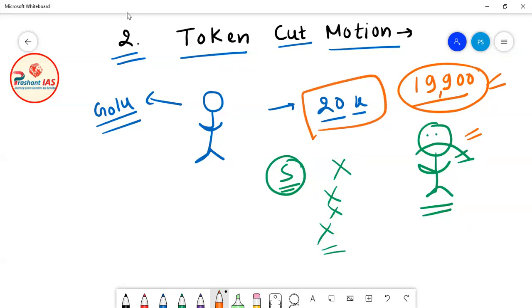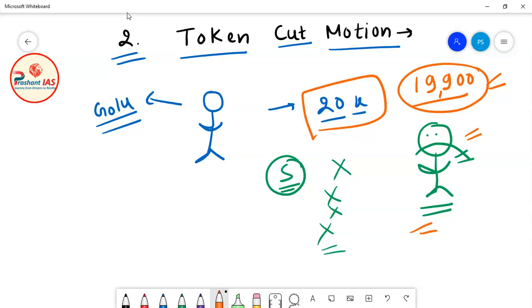Now when Golu received the amount, he called the father and said, father, you have sent 100 rupees less. The father said that I have sent 100 rupees less because I want to scold you. I want to express my grievance to you that you are wasting my money. I am not happy with you. You are not studying regularly. You are not going to coaching regularly. You are going only two days a week and classes are going on five days a week. So why are you not attending classes all five days?